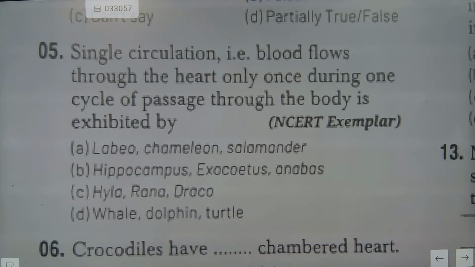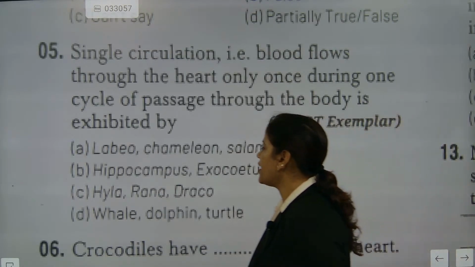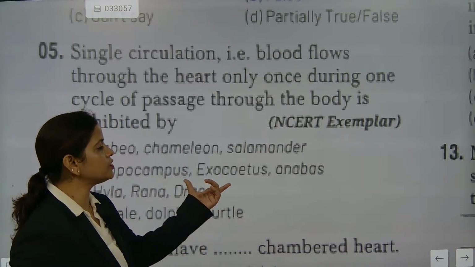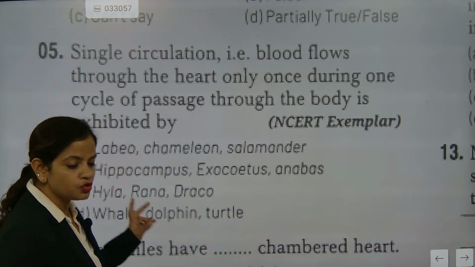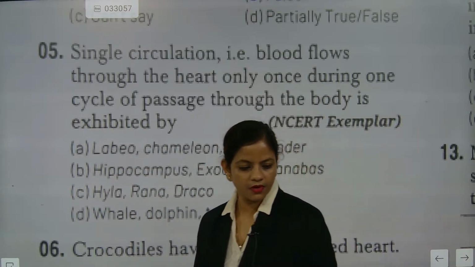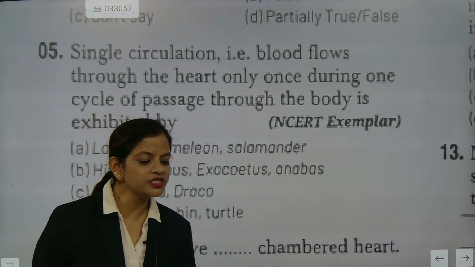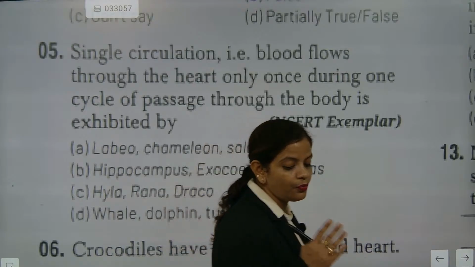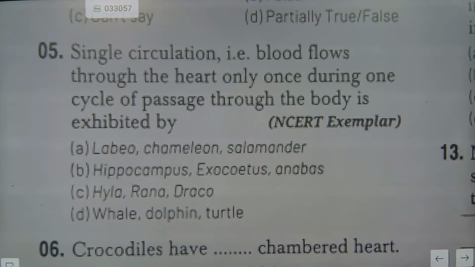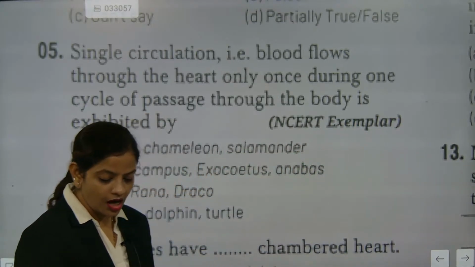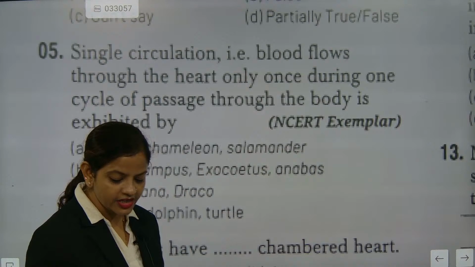See, Hyla, what is called? Rana and Draco. Hippocampus, Exocoetus or Anabas. Among these two you search. How many of you are saying the answer B? Come on, check. How many of you are saying the answer C? I have given you both the answers. Hyla, Rana and Draco. Among these two, search which one is having.